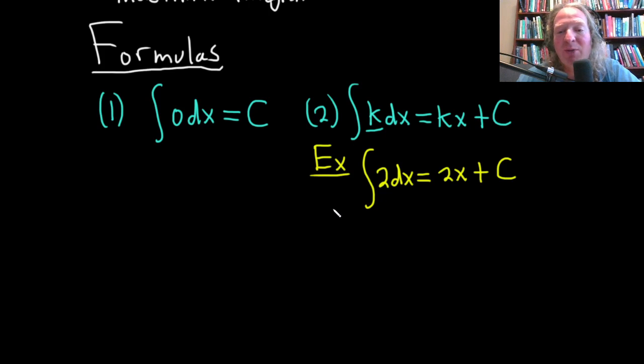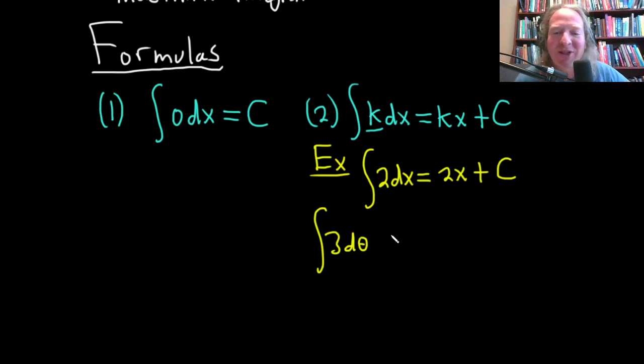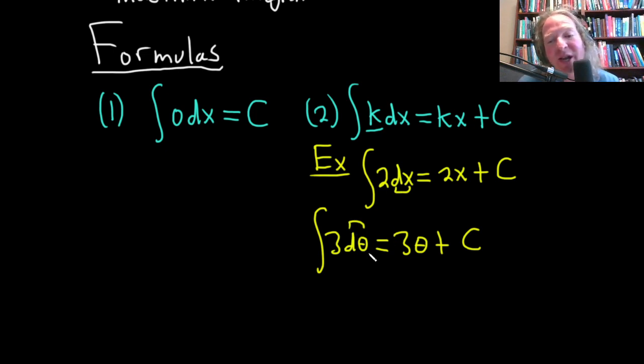Actually, this leads me to a point. Let's say instead it was 3 d theta. Hey, what's going on? Trig? Yeah, I want to introduce a theta. Why not, right? So in this case, it's 3 theta plus c. So it depends on the variable. That's the purpose of this. It tells you what the variable of integration is. So in this case, it's d theta, so we put a theta. If it's dr, you put an r, etc.